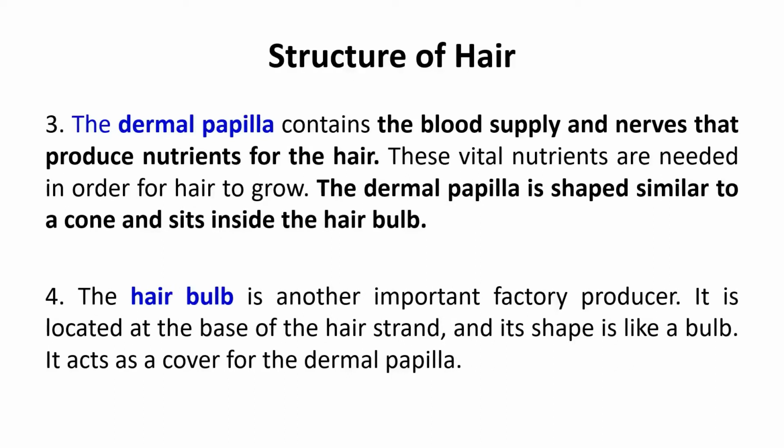Now the hair bulb is another important factory producer. Why do we call it the factory producer? Because it is located at the base of the hair strand and its shape is like a bulb. It acts as a cover for the dermal papillae. So it is located above the dermal papillae and it is the main part of the hair which gives rise to the new hairs, new growth, new division of the hair takes place in the bulb part.